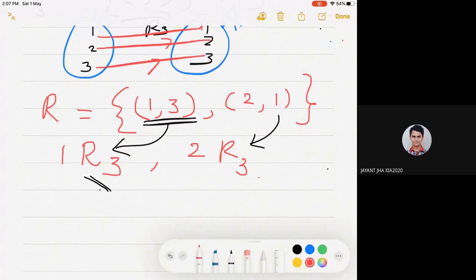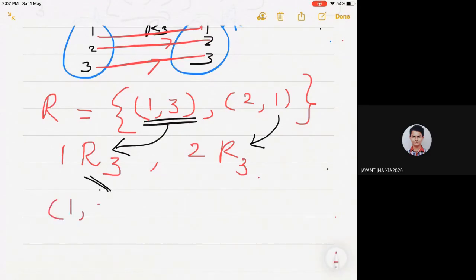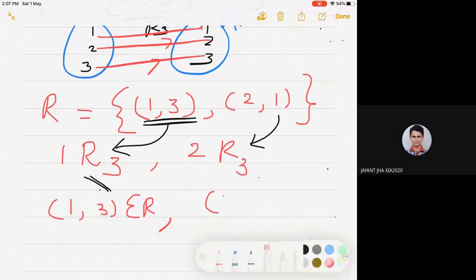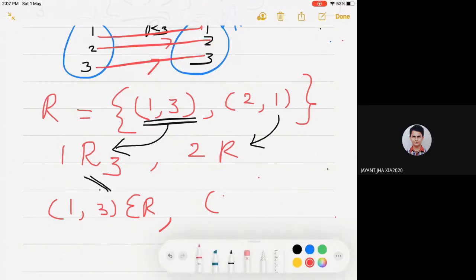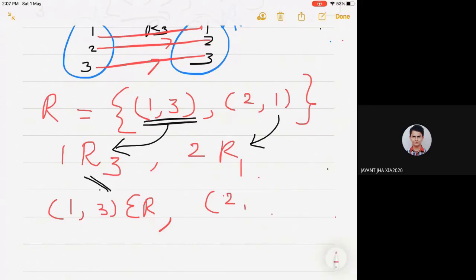That is, the ordered pair (1, 3) is an element of R, and the second one we also write like this: 2 related to 1, the ordered pair (2, 1) is an element of R. Equivalently we say (1, 3) is an element of R, (2, 1) is an element of R.